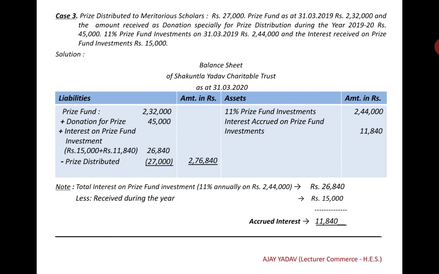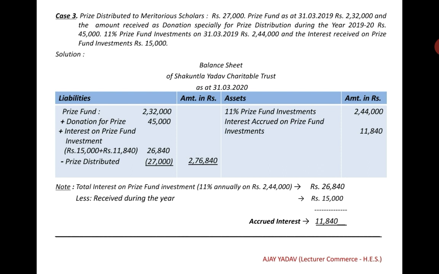So, in the balance sheet, on the liability side, we will first add donation for prize rupees 45,000, and then add interest on prize fund investment, including accrued interest, which comes to rupees 26,840, and we will deduct prize distributed of rupees 27,000 from the prize fund amount of 2,32,000. The figure comes to 2,76,840. It will appear on the liability side.